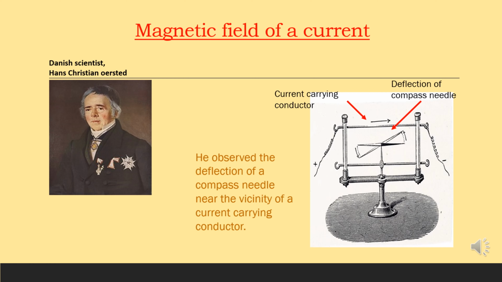As I told you in our previous video about magnetism, there is a close relationship between electricity and magnetism. You can see here, Danish scientist Hans Christian Ørsted was the first to observe this phenomenon. He said, when a current passes through a conductor, a magnetic field is created around the conductor, or in the vicinity of the conductor, and it can be observed by keeping a compass near the conductor. He noticed further that the needle of the compass is deflected. So, the magnetic field is created around the current carrying conductor.